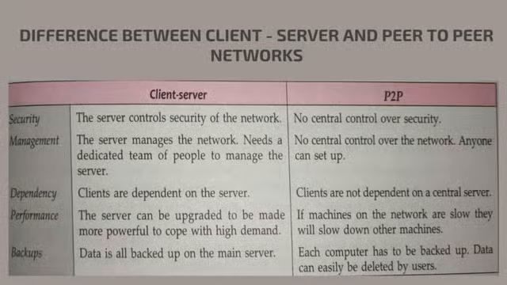You can see that if it is a client server network, the server controls the security of the network, whereas in peer-to-peer, no central control is there in the security because both of them are of the same priority.